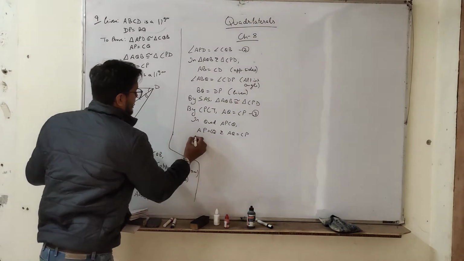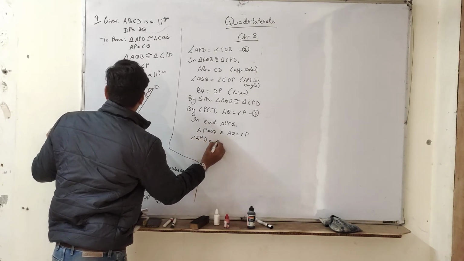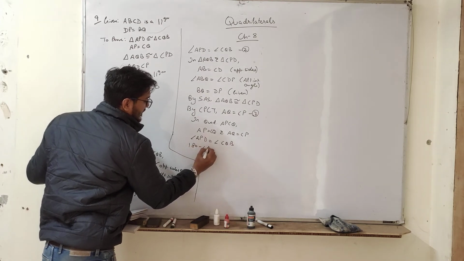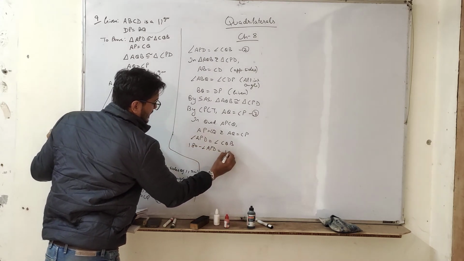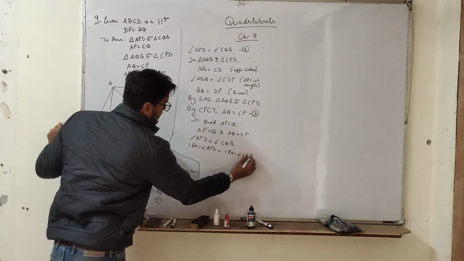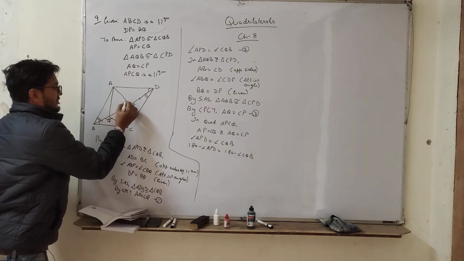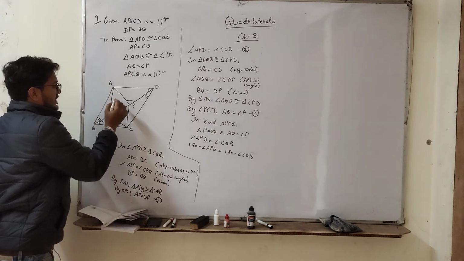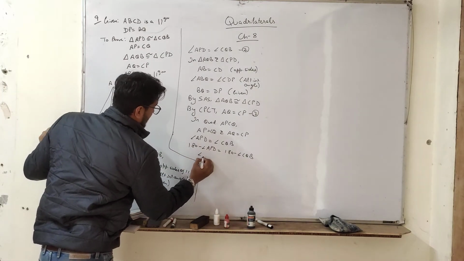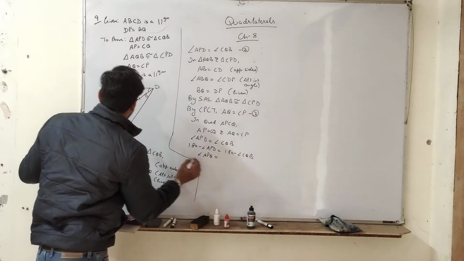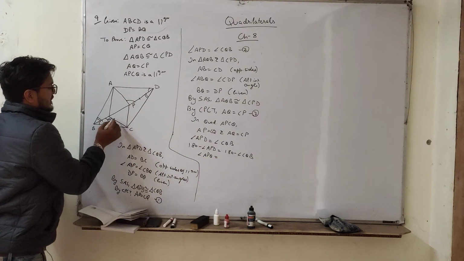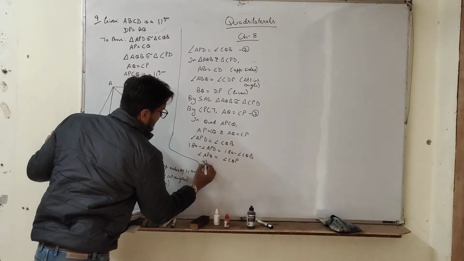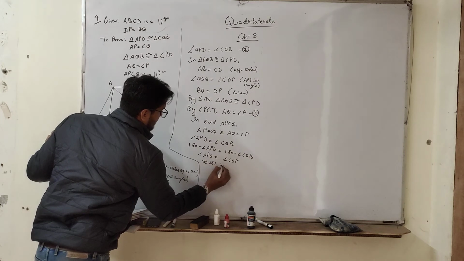So we know that angle APD is equal to angle CQB. So this means 180 minus angle APD is equal to 180 minus angle CQB. These two angles are equal, so if we subtract it from 180, this portion will come. That means angle APQ is equal to 180 minus this, which is angle CQP. So this implies alternate interior angles are equal.